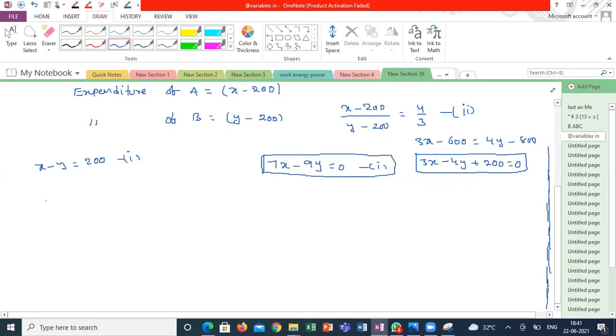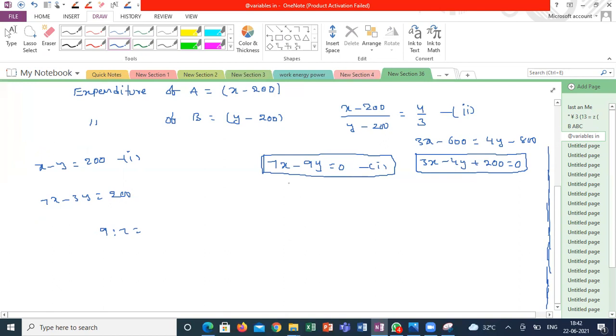Yes, sir. Then what about the income of the second person? Sir, 7x minus 3y is equal to 200. How did you get this relation? Sir, I kept income as x, so 9 to 7 is the ratio. So 9x minus 4y is equal to 200 for the first person, and 7x minus 3y is equal to 200 for the second person, sir. Yeah, let's see whether we are getting the same answer or not. I'm now doing a different strategy, but the answer should be the same.